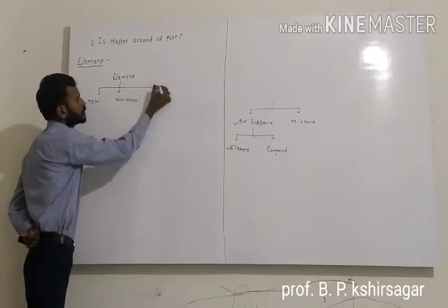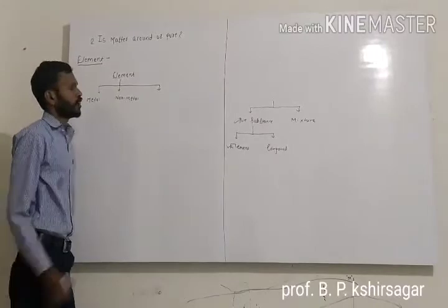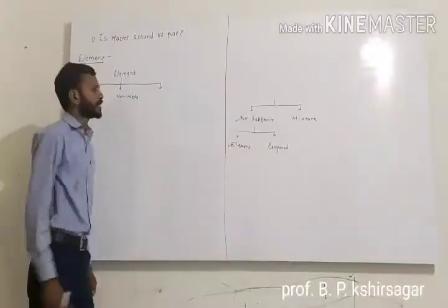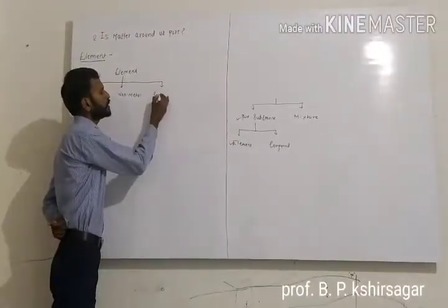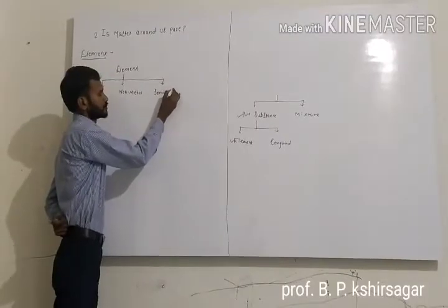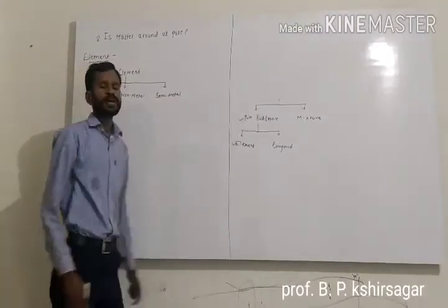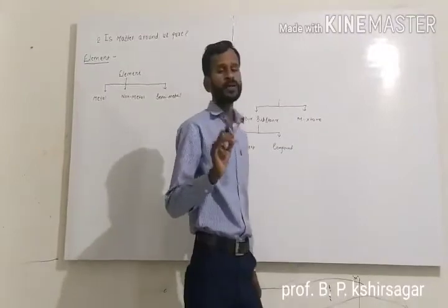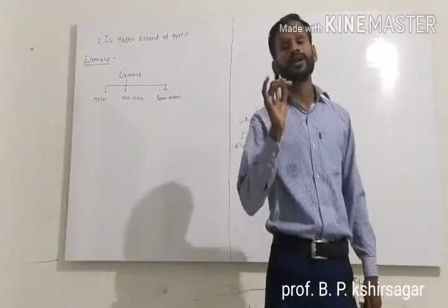Or we can also use another word, semi-metal, which is also called metalloids.